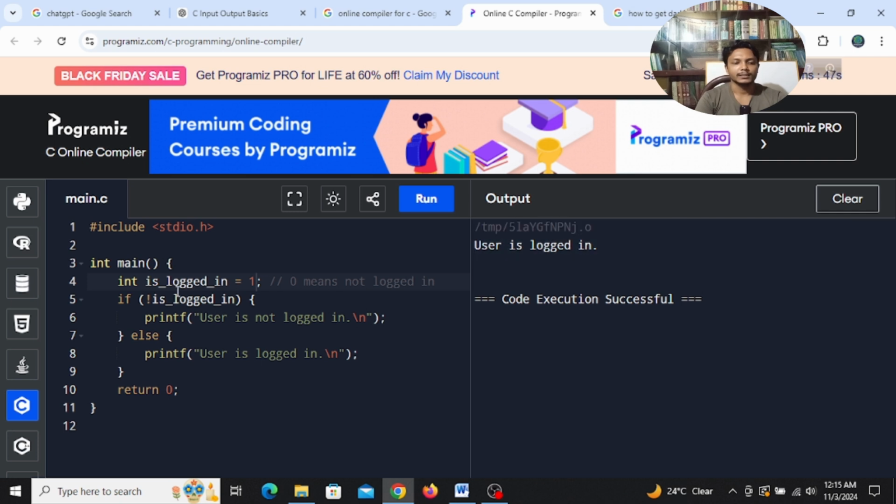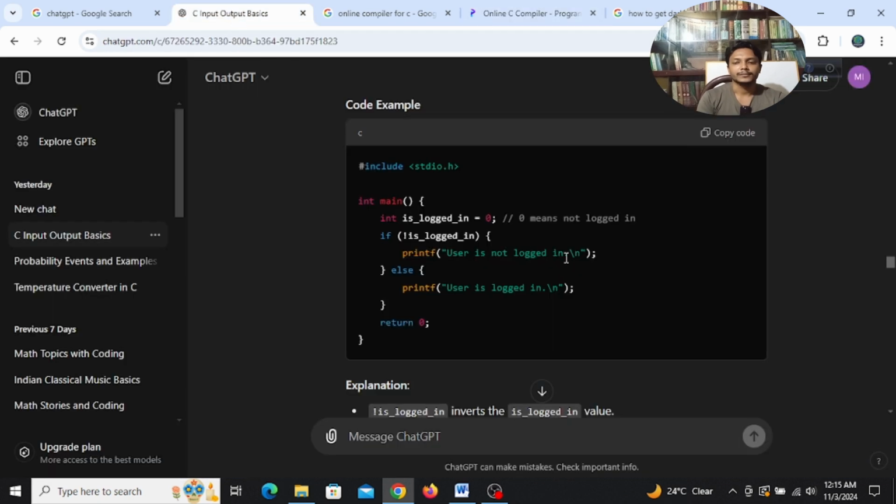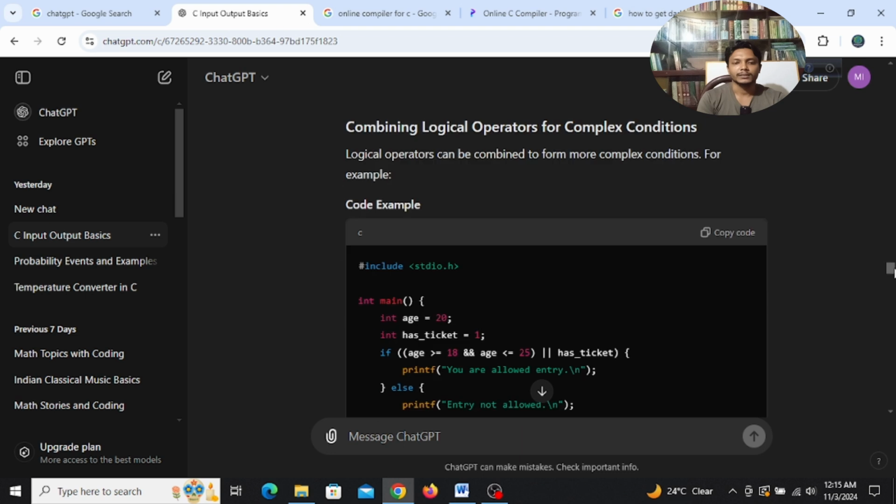So in this case, NOT is logged in. Okay, so if NOT is true, that means the user is not logged in. If is logged in is 1, that means the user is logged in. So here NOT is logged in is false, because when it's 1, then he is logged in actually. So I hope you understand. We are going to the next program, guys.